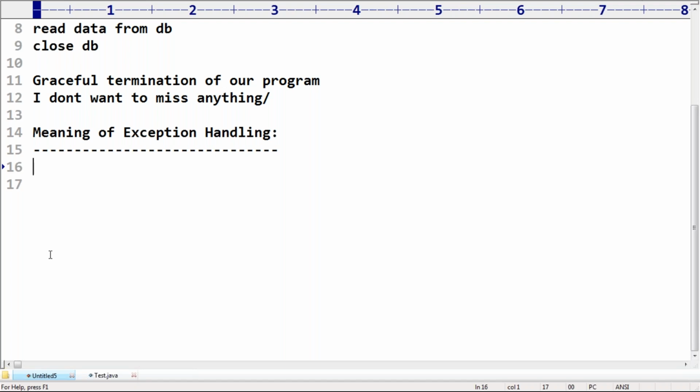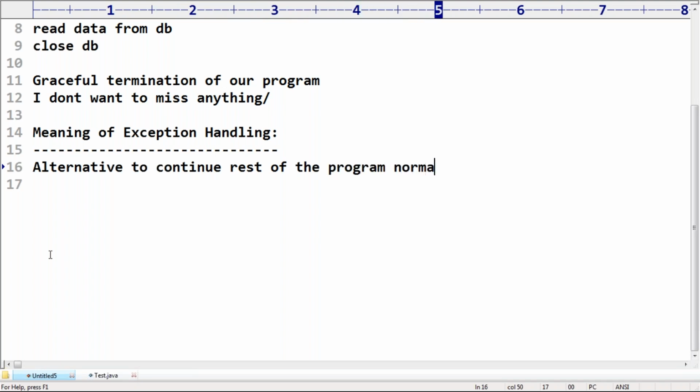Suppose a file is not available and you get a FileNotFoundException, don't stop your program. Use some local file and continue your execution. Everywhere you should think about an alternative to continue the rest of the program normally.